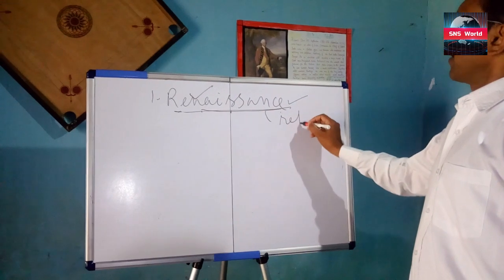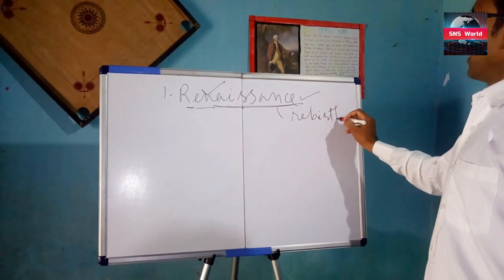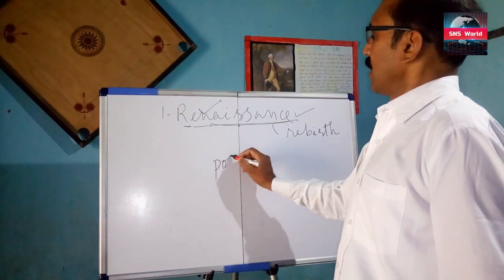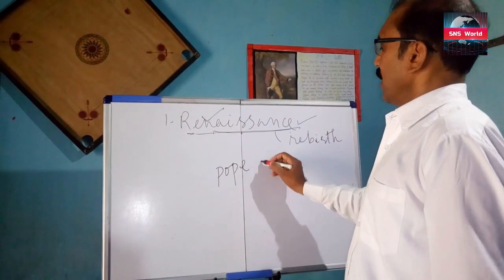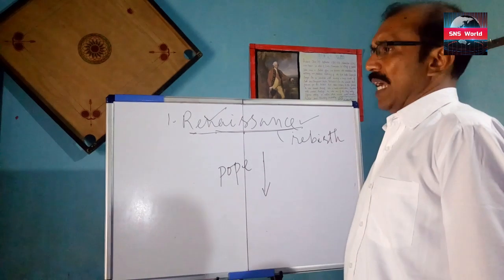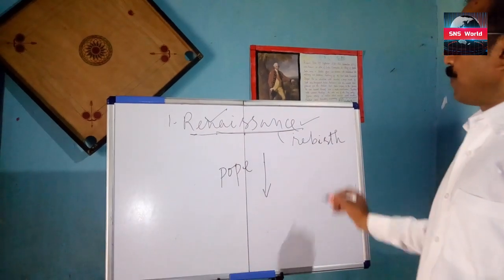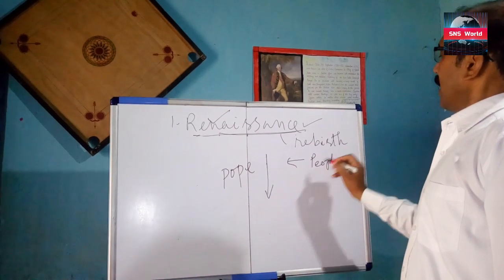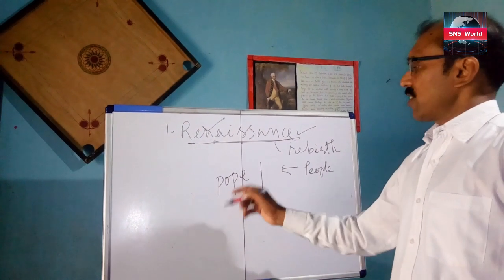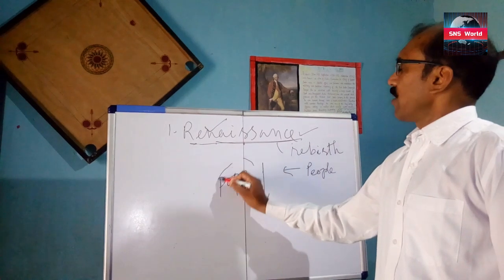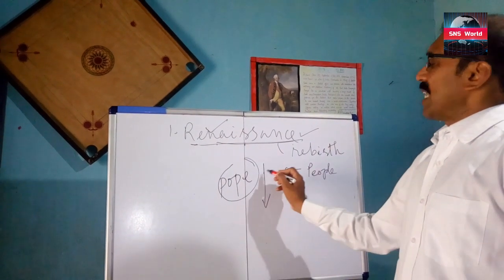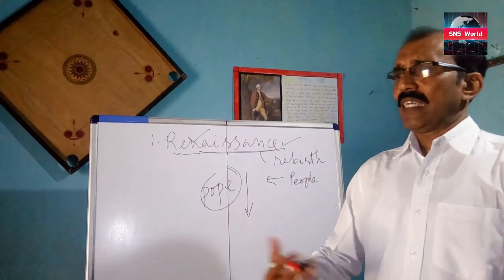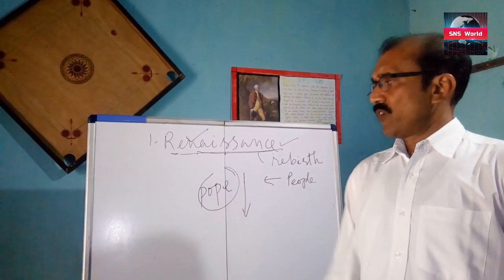Renaissance means rebirth. What is the reason behind it? At that time, the Pope in Italy, whose value degraded, people did not believe the theories or instructions given by the authority. They wanted to challenge it. One type of revolution started. That's why they wanted change.